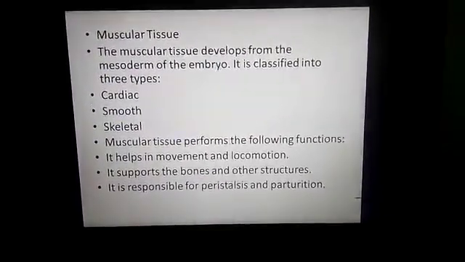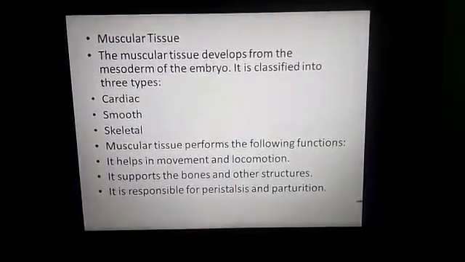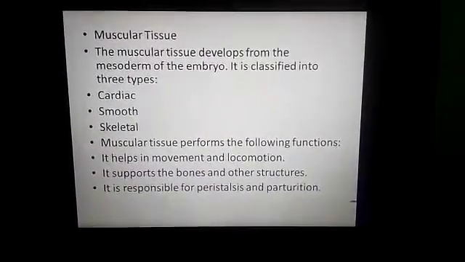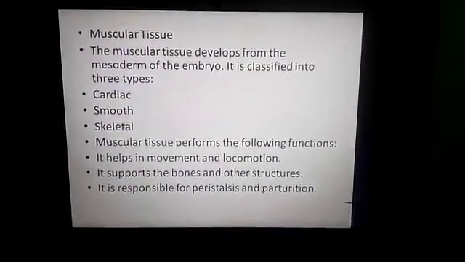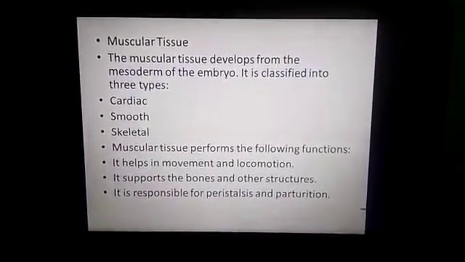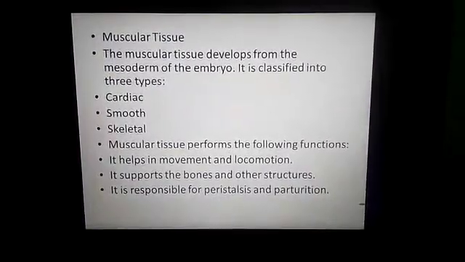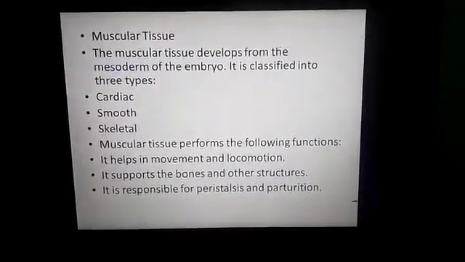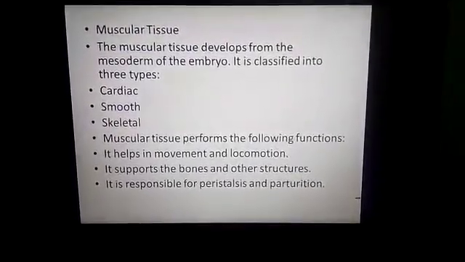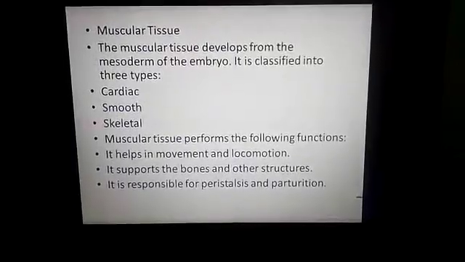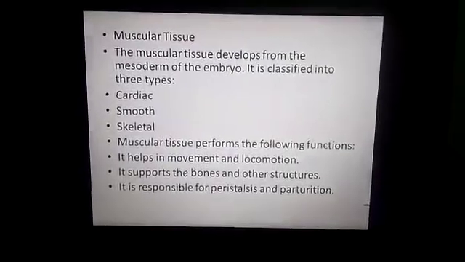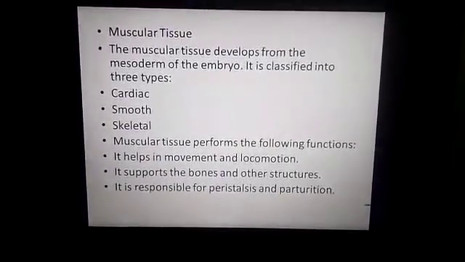Next are cardiac muscles. Cardiac muscles are involuntary in function and found only in the walls of the heart. The fibers of cardiac muscles are striated, uninucleated and branched. They are relatively short and they can contract with outside stimulation and do not get tired soon. These cardiac muscles are always in function and will not get tired soon.